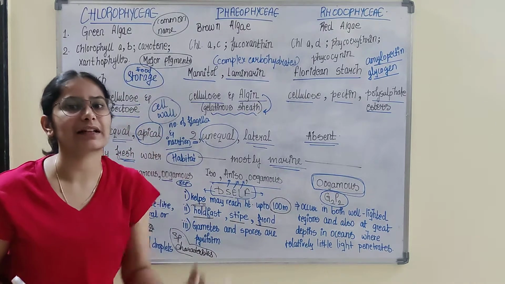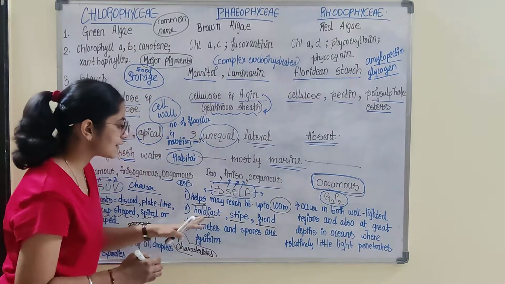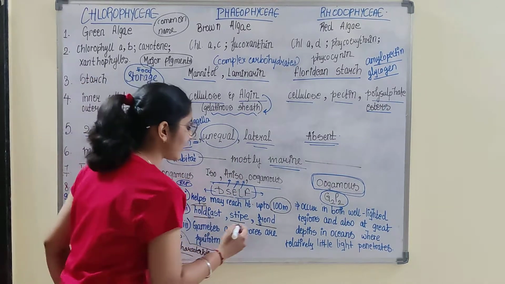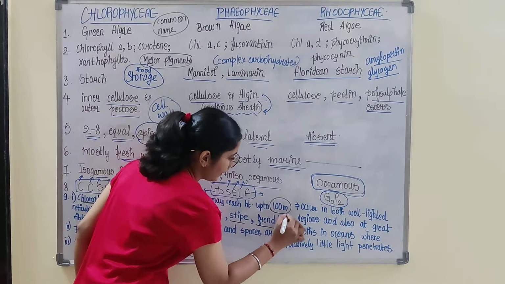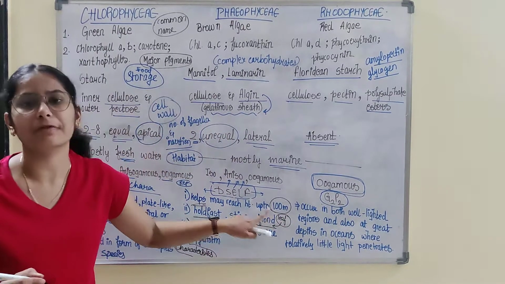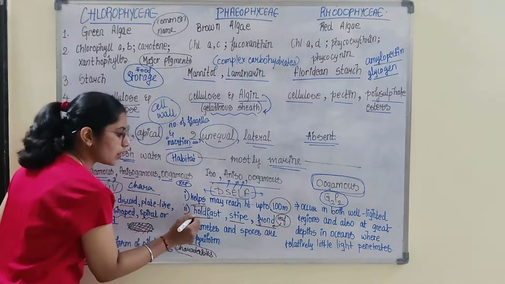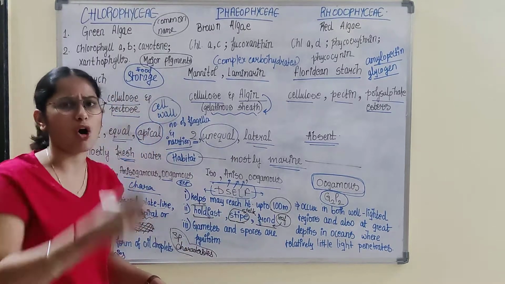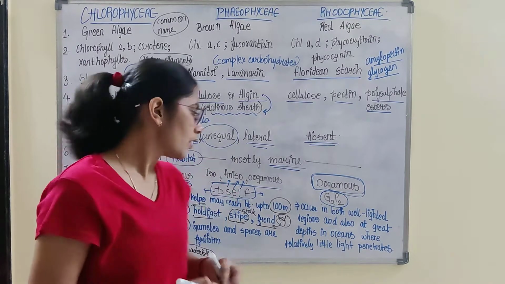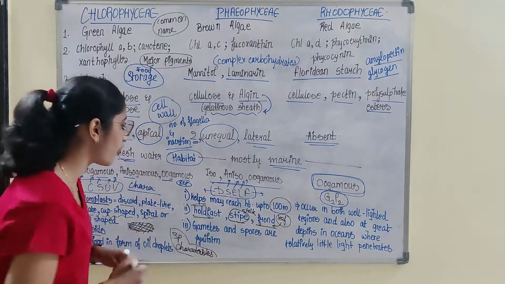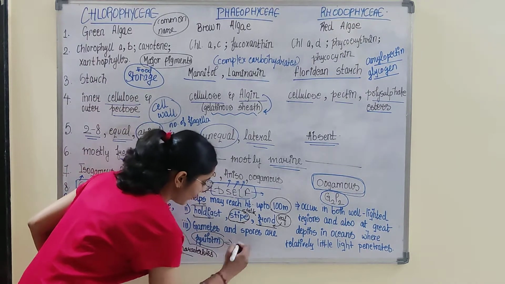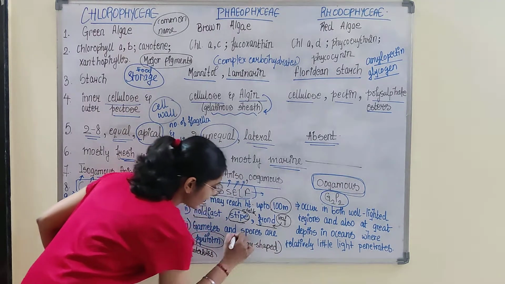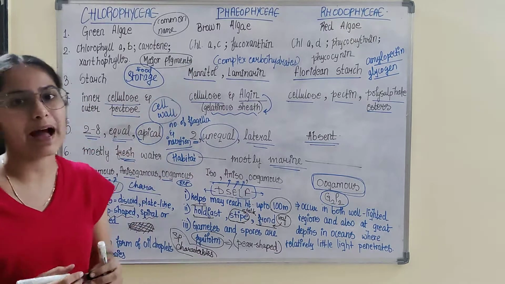Stipe is a stalk-like structure joining the holdfast to the frond. The frond is a leaf-like photosynthetic organ, attached to the holdfast with the help of the stalk called the stipe. The stipe is a stem-like structure. Next, gametes and spores are pyriform in brown algae, that means pear-shaped.